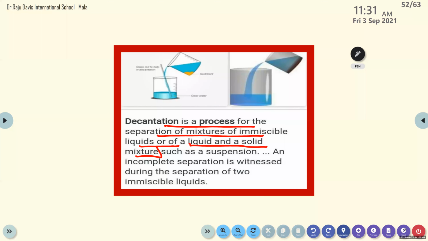Ma'am, can you tell this one more time? Can you show the meaning clearly, ma'am? Immiscible means what? That's what I'm asking.